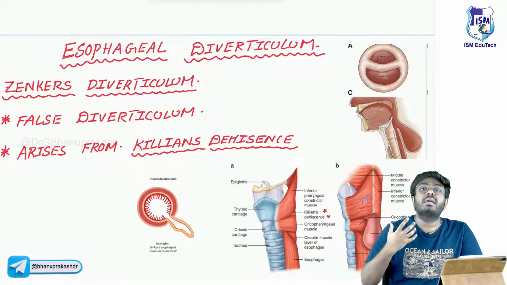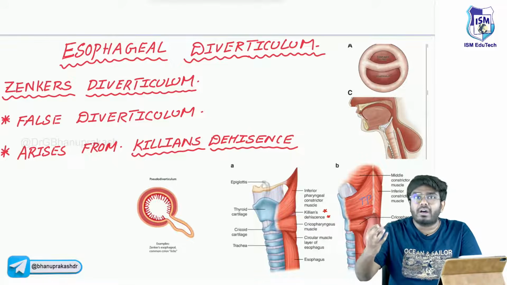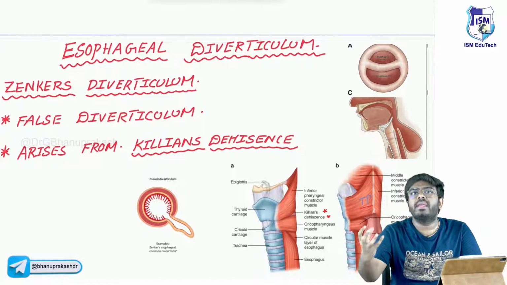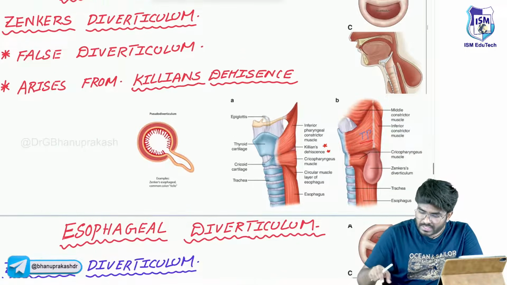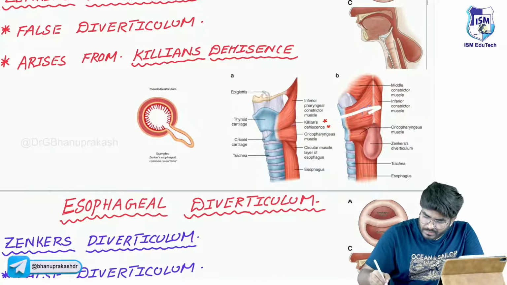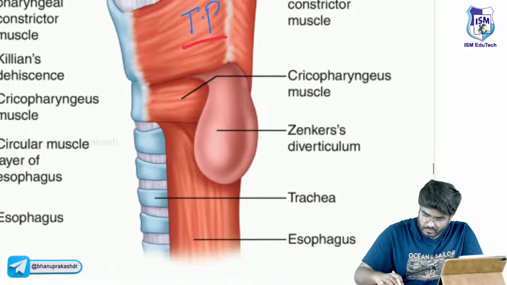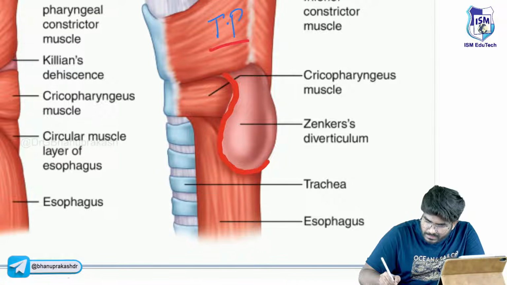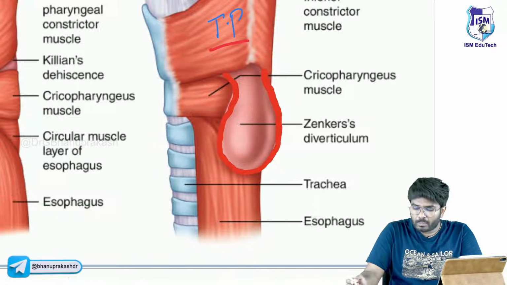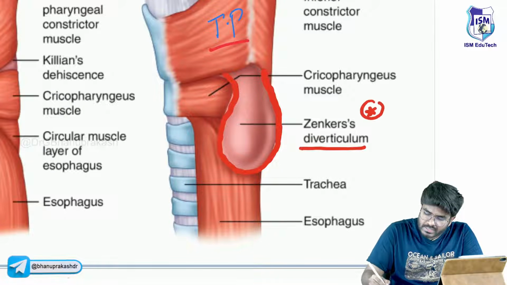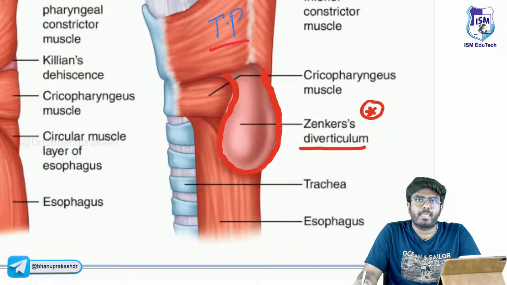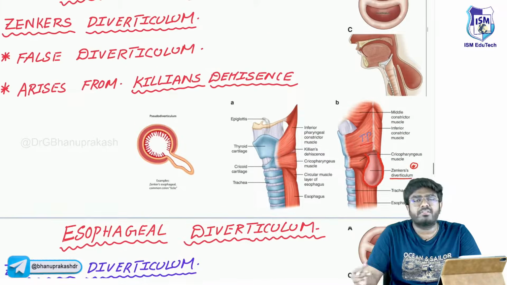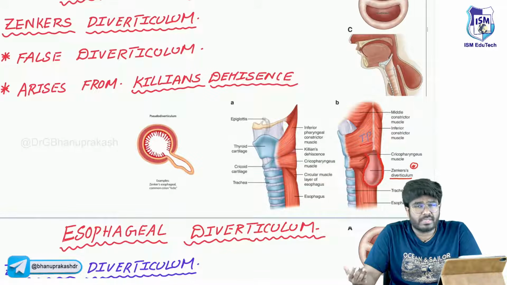now what happens? Through this weak area, the mucosa is going to herniate out. Look here what is happening. See, there is protrusion of this mucosa through this weak point. This is called Zenker's diverticulum. Now tell me, what is the most common site of Zenker's diverticulum? The most common site is Killian's dehiscence.